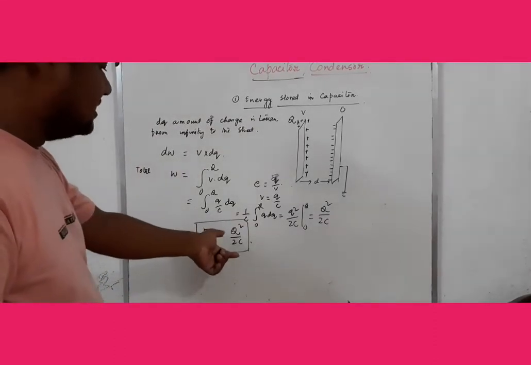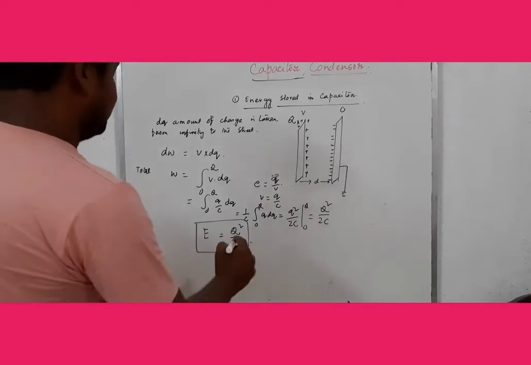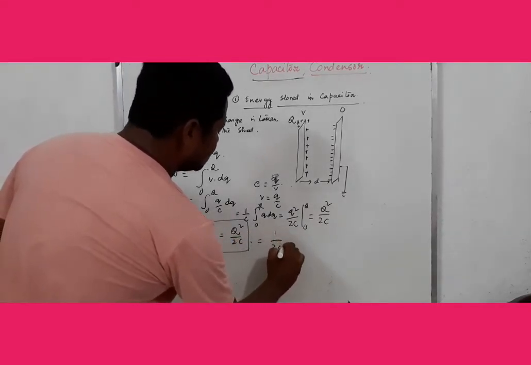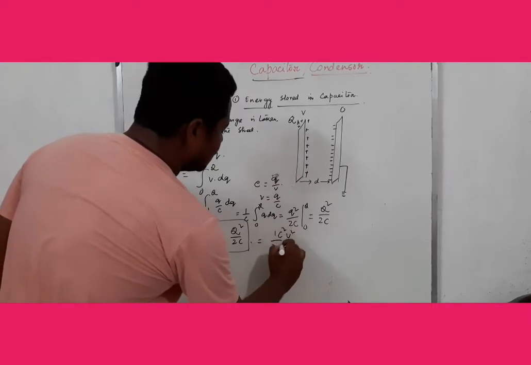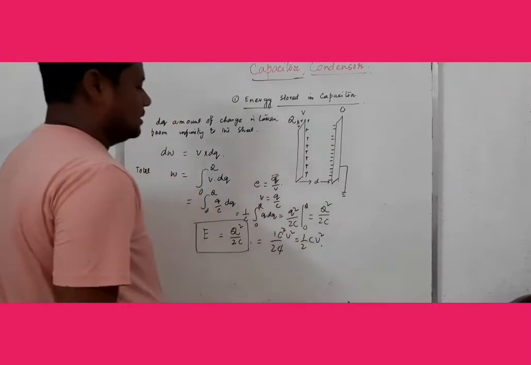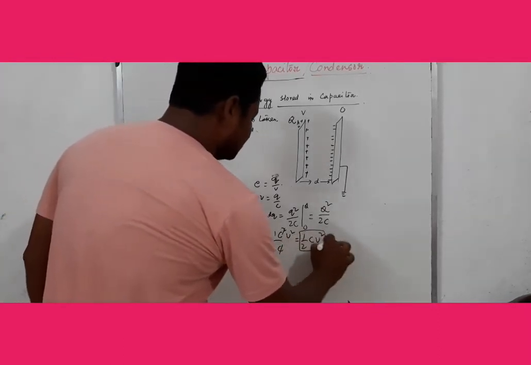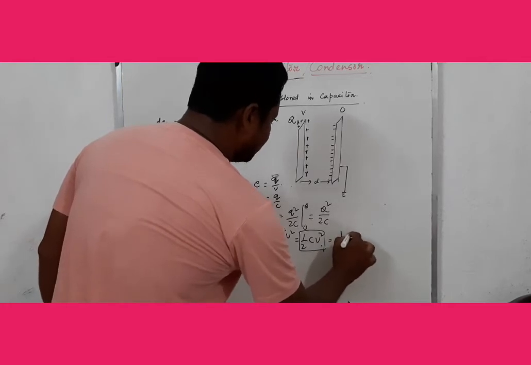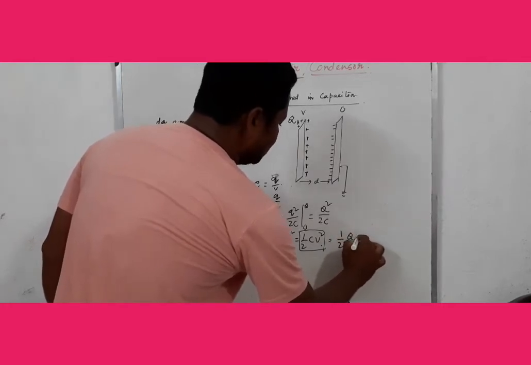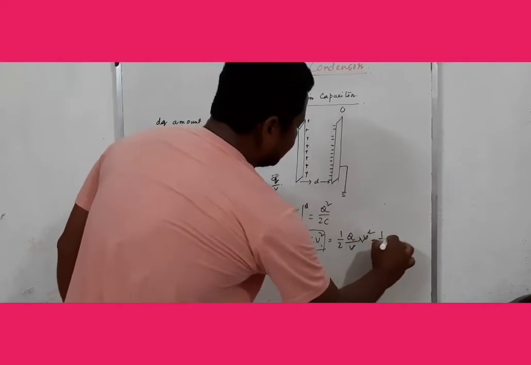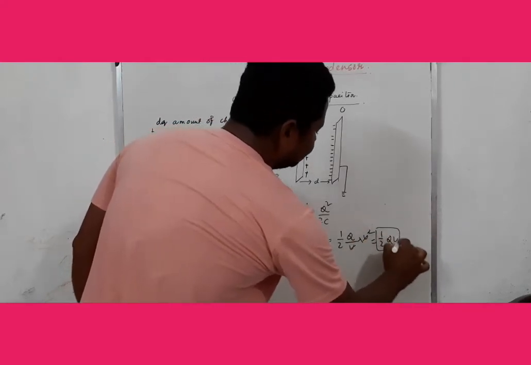One more thing: if Q equals CV, then Q square by 2C is C square V square by 2C, that is half C V square. This is another form also. If we put C as Q by V, that is Q by V into V square, then half QV. It is another form.